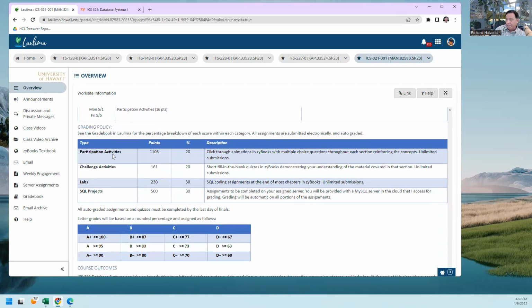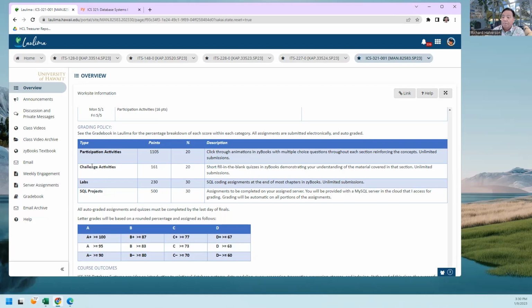In the Zybooks book, you'll notice that there are 3 kinds of activities. There are participation activities, there are challenge activities, and there are these lab activities. Each of them collect points. The participation activities are the easiest to collect points. You just have to click through them. Challenge activities are these little quizzes, and you're able to take them as long as it takes for you to get it correct.